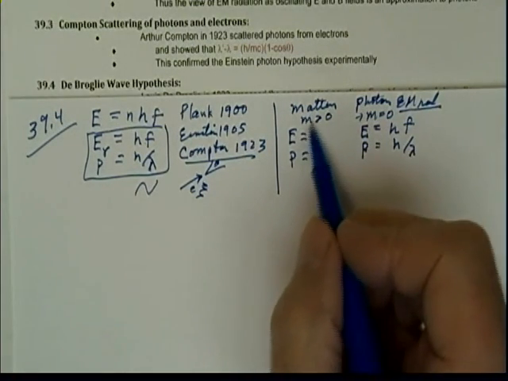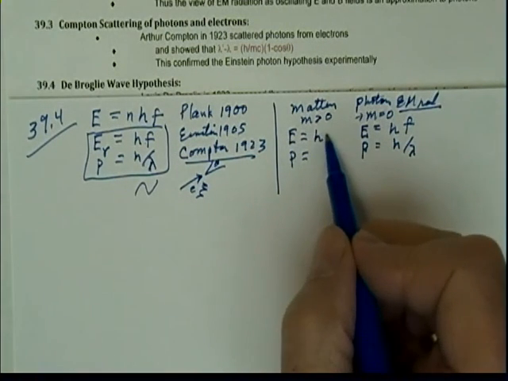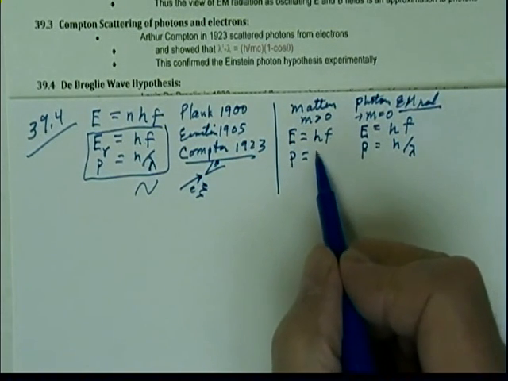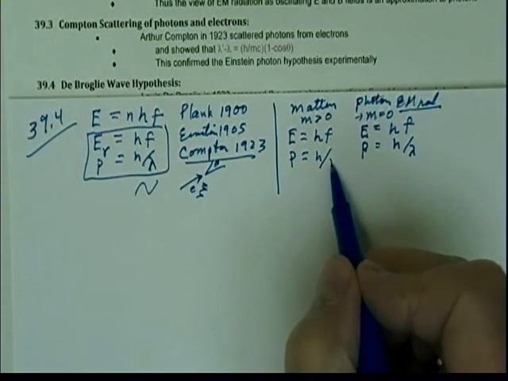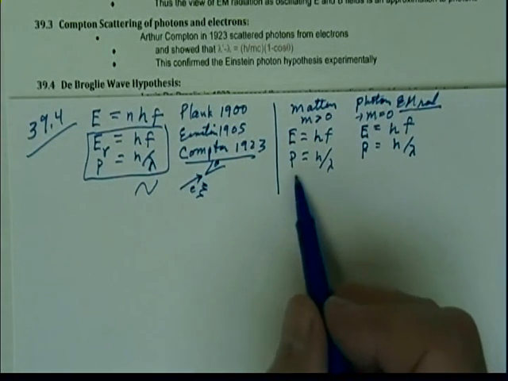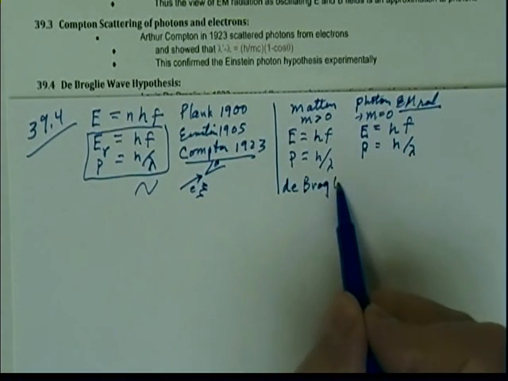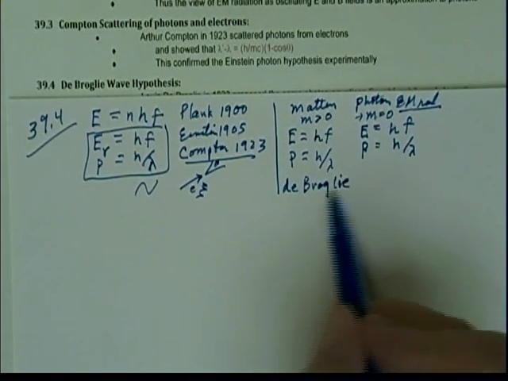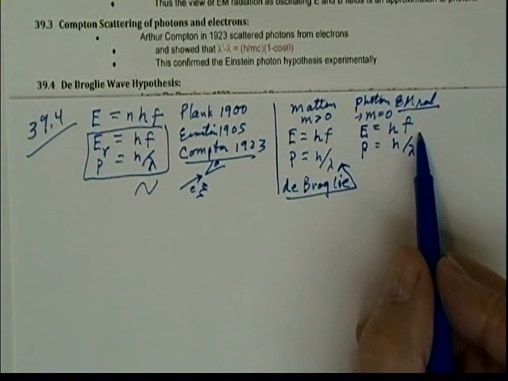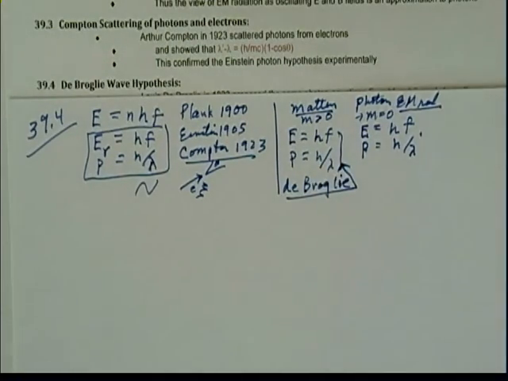So he made the conjecture that all matter had a wave associated with it, and the energy of a particle was given by Planck's constant times the frequency, and the momentum was Planck's constant divided by the wavelength. And this is what de Broglie did. He said the same thing that's true for electromagnetic radiation is also true for matter.